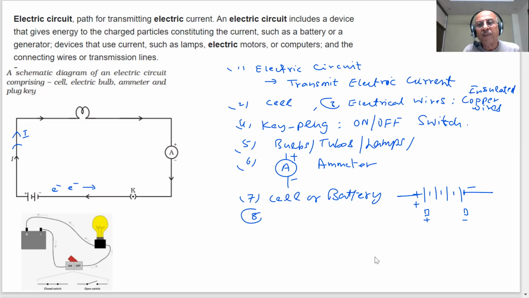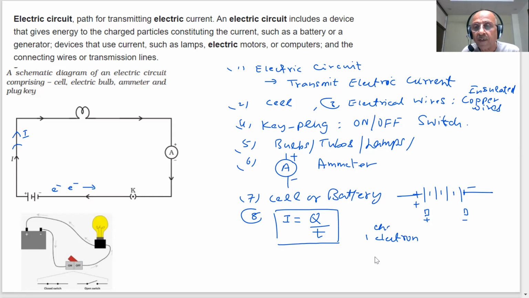So all this information is already known to us. The story is very simple, students: the current in amperes is given by this formula. Did you note down this formula, students? Right? What is the charge Q? And you should know that the charge of one electron, the particle which is moving, students. Electron is a charged particle. And do you know what is the charge of one electron?